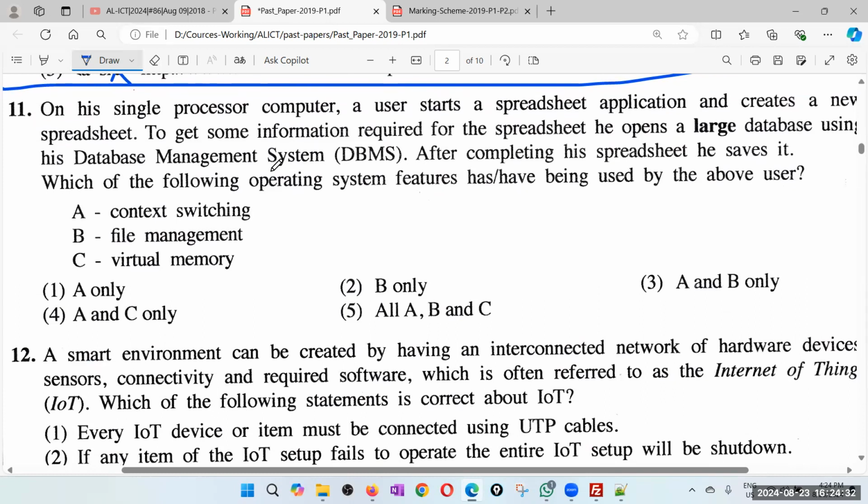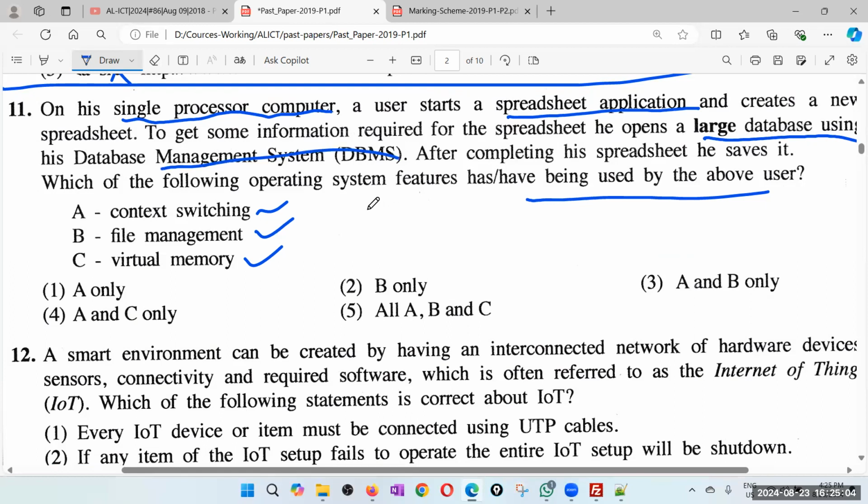Again, I'll read the question. Which of the following operating system features have been used by the above user? Context switching, file management, virtual memory. Now I have the background, now I can read. On his single processor computer, a user starts a spreadsheet application and creates a new spreadsheet. To get some information required for the spreadsheet, he opens a large database using his database management system. After completing his spreadsheet, he saves it. Which of the following is?